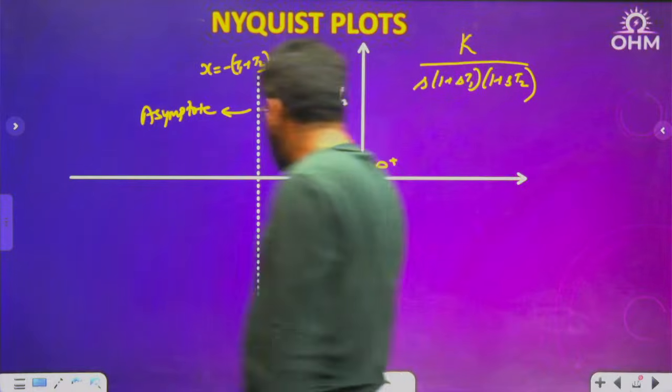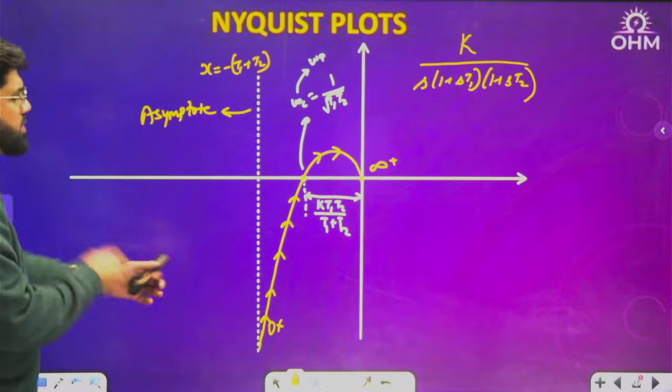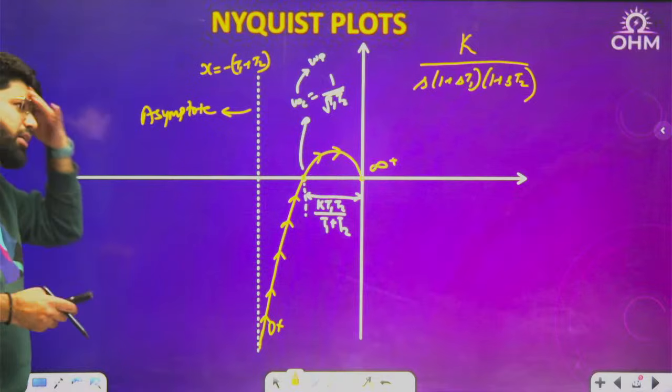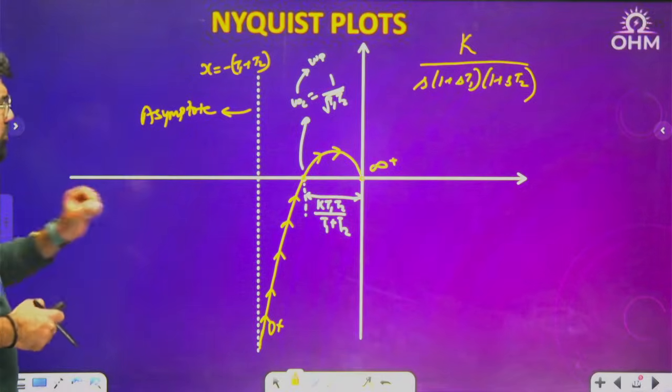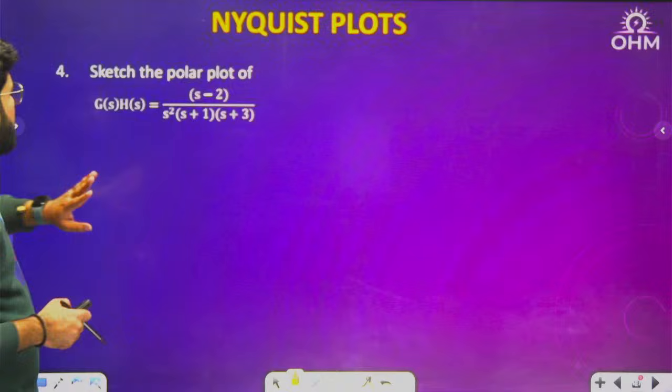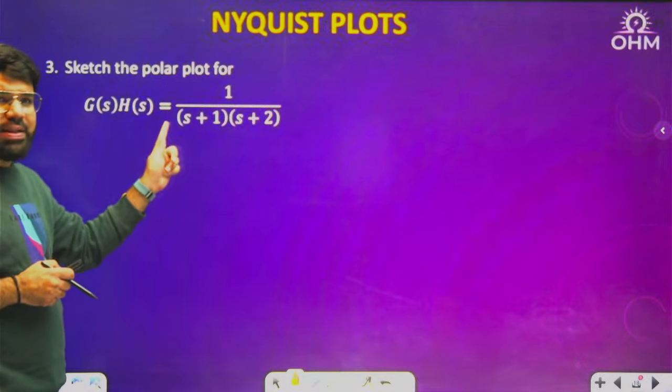Okay, so this is the complete polar plot shape for this. Now what will I do, dear? I will take some more polar plots, but I want to stop here. We'll do some more polar plots. This is the case when there are no poles at origin.